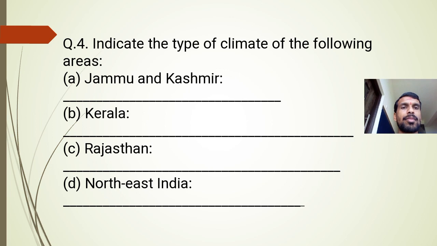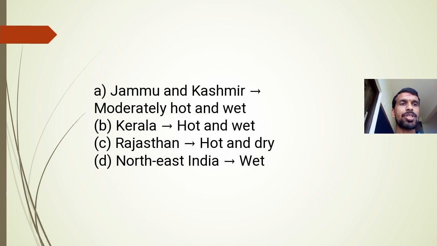Then indicate the type of climate of the following areas. You have to write the climate for these areas: Jammu Kashmir, Kerala, Rajasthan, Northeast India. What is the answer? Jammu Kashmir climate is moderately hot and wet. Okay.